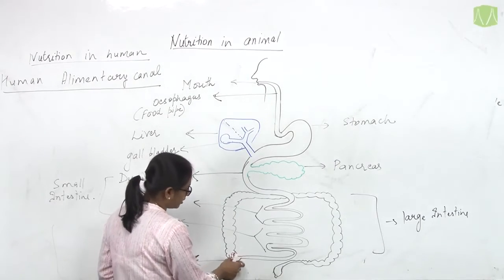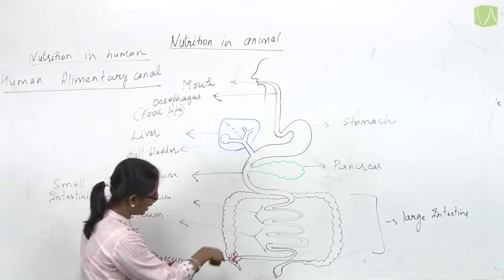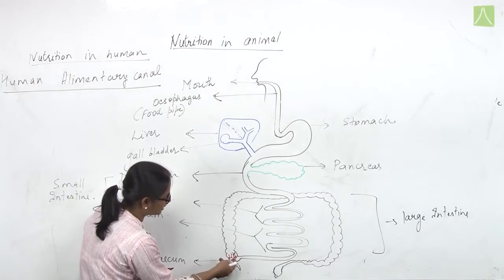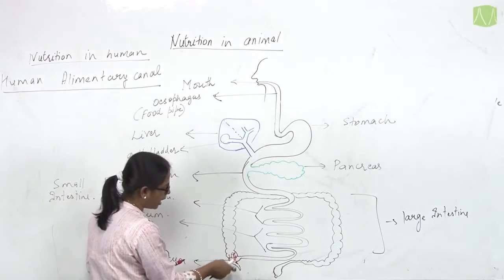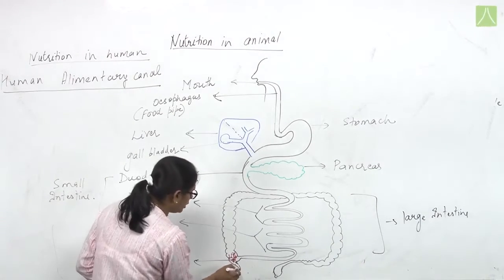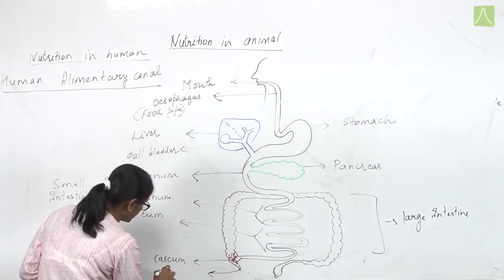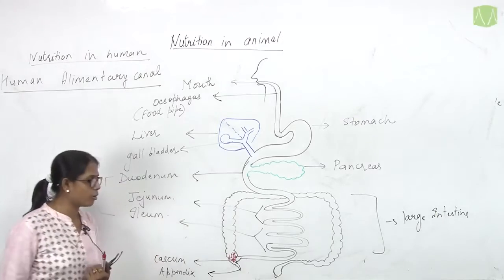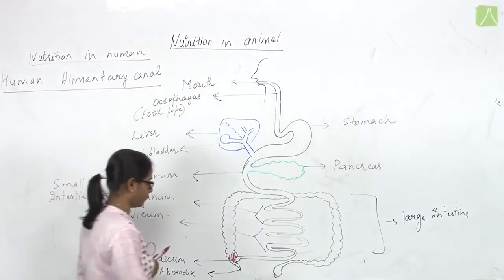This cecum is the distal end part of the large intestine with which the small intestine is connected, and the cecum is extended into a narrow structure known as the appendix. So the appendix is an extension of the cecum of the large intestine.